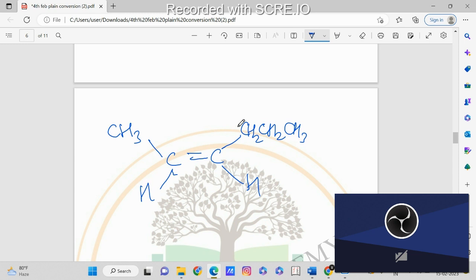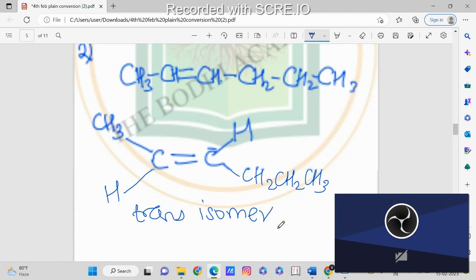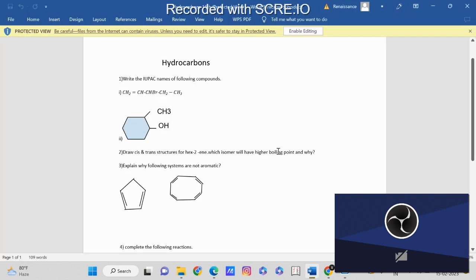Now we have the alkyl groups attached to the same side over here, so we call it the cis isomer. And we have the alkyl groups attached to different sides over here, so we call it the trans isomer. Now we have one more question in that, which isomer will have the higher boiling point and why.